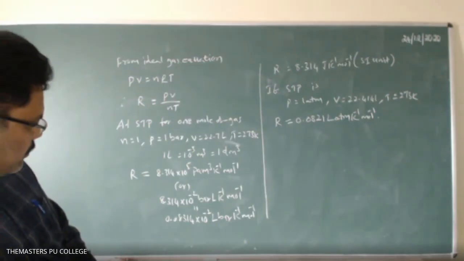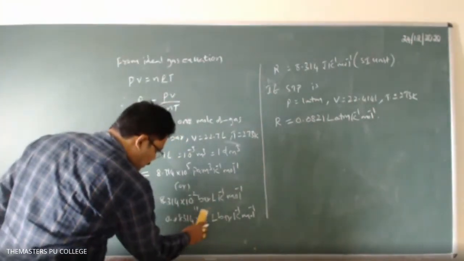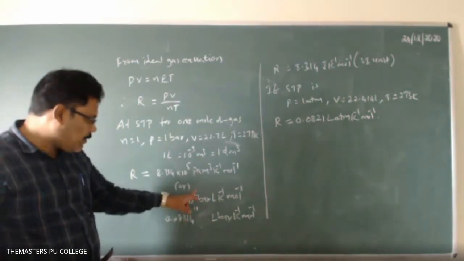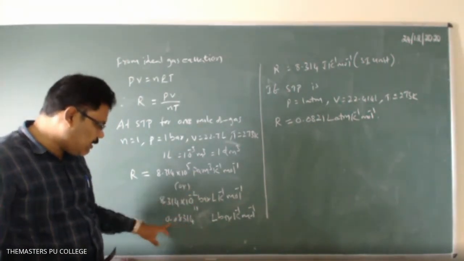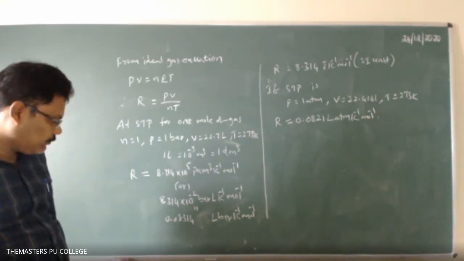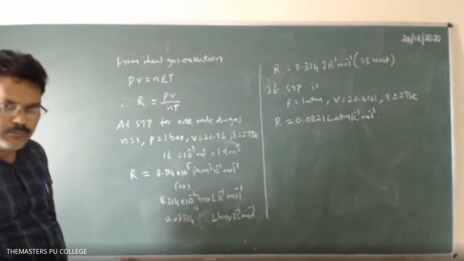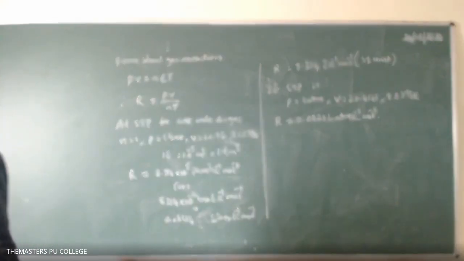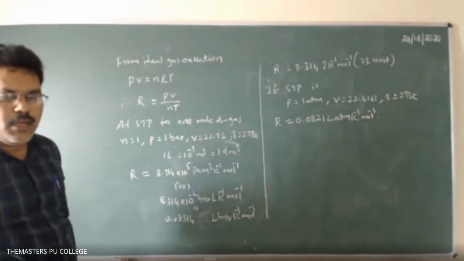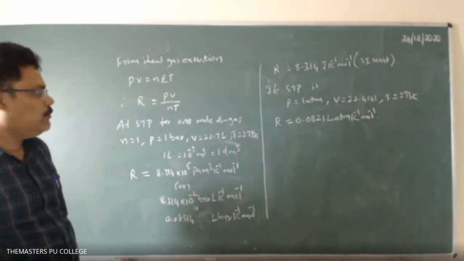Sir, in the third one the 10 power 2 is not there now, sir. Ah, sorry, sir, by mistake. It is not there. So this 10 power minus 2 only we are converting like this, 0.0831. Clear? So this is about the ideal gas equation.